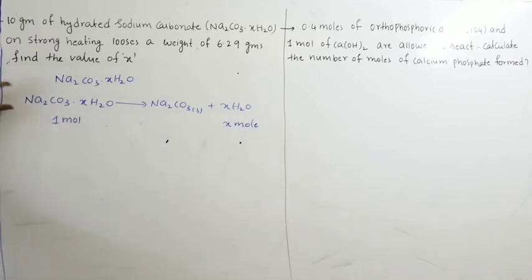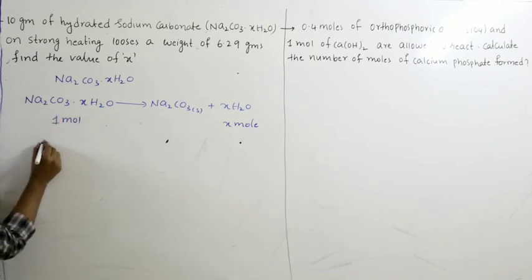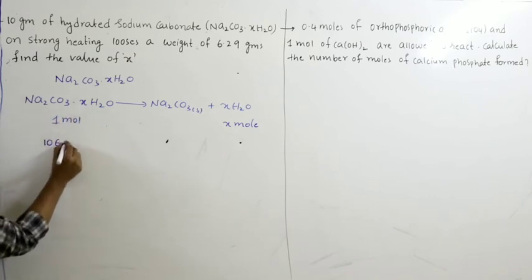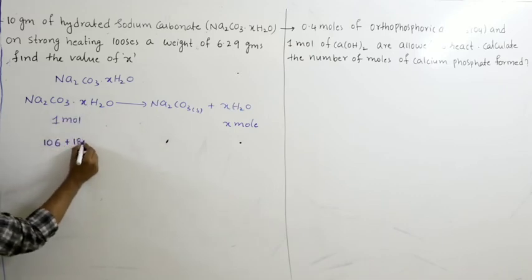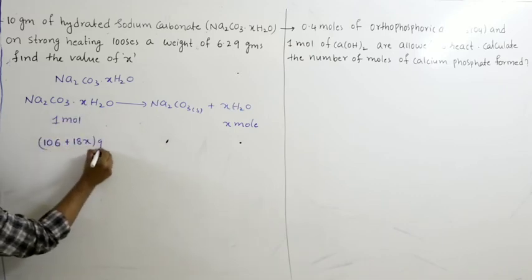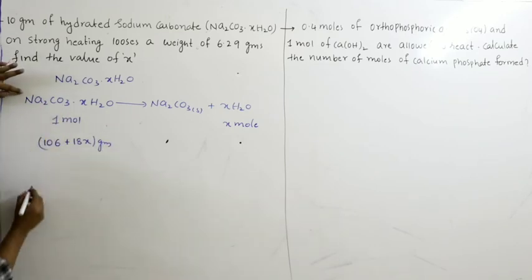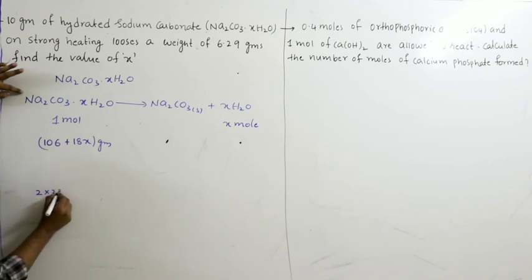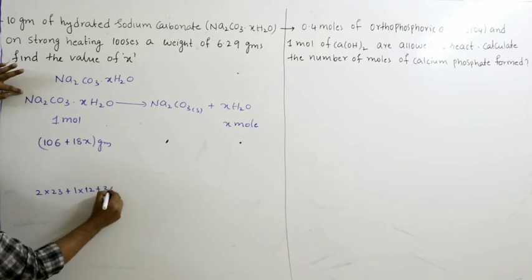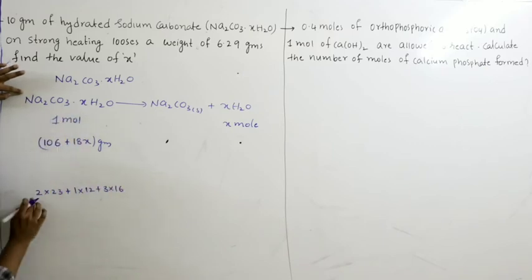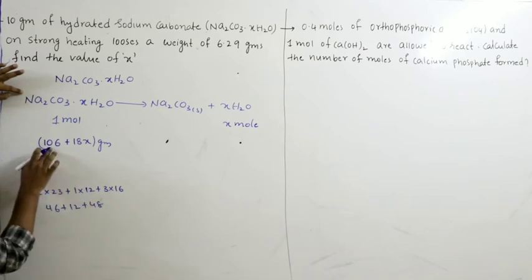What do you mean by 1 mole? Molecular weight of this compound. Sodium carbonate, its molecular weight is 106, plus water 18. 1 mole is 18, we have x moles, therefore 18x grams. Na2CO3 molecular weight: 2 into 23 is 46, plus 1 into carbon 12, plus 3 into 16 is 48, you will get 106.